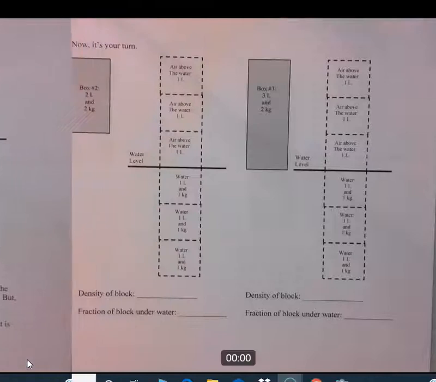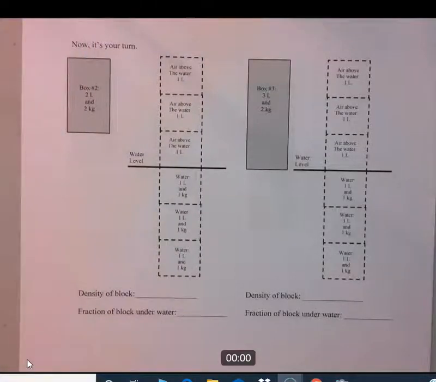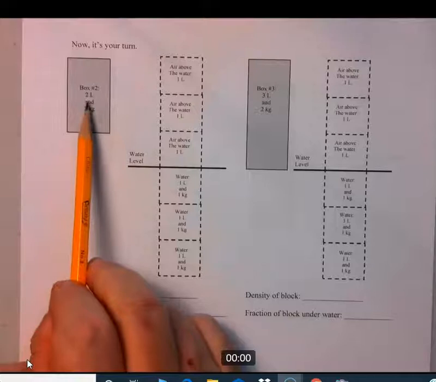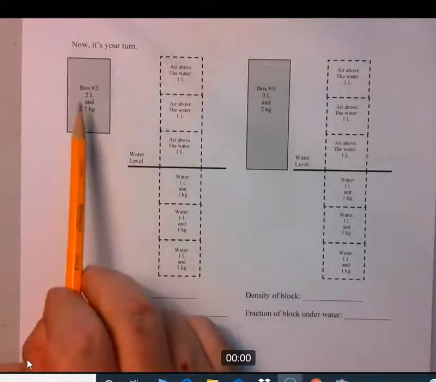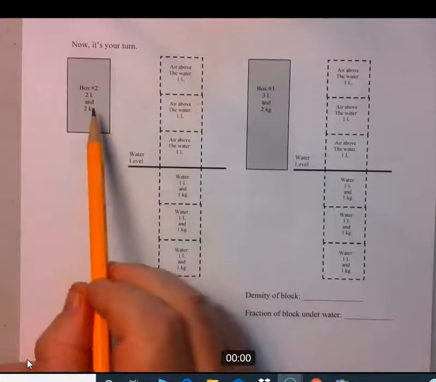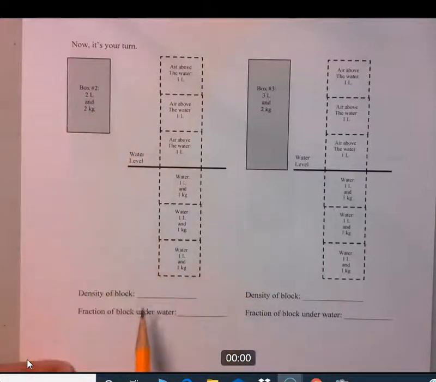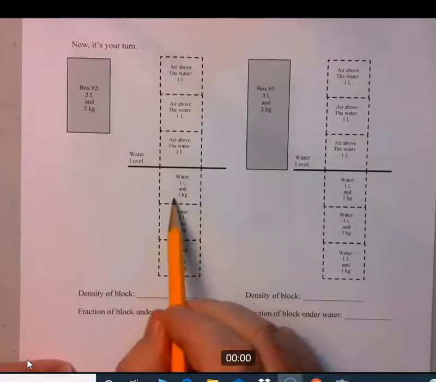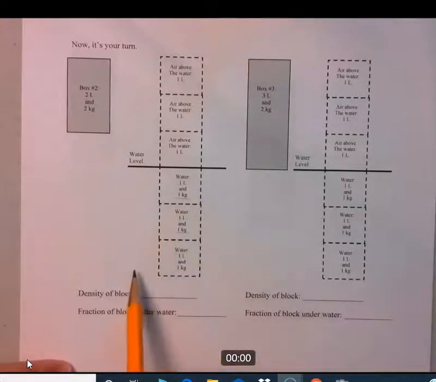Okay, so now it's your turn. We're going to do a series of these and just find out this relationship between density and whether an object floats or sinks or how high on the water it floats, okay? So let's go on to box number 2. That has a volume of 2 liters and a mass of 2 kilograms. So rule number 1 says we determine the mass of the box, it's 2 kilograms. Then we identify how much water is 2 kilograms. Well, there's 1 kilogram and there's 2 kilograms.